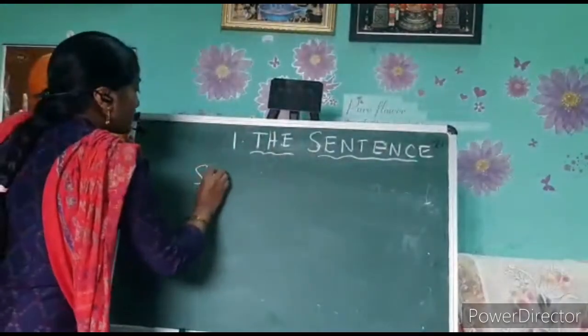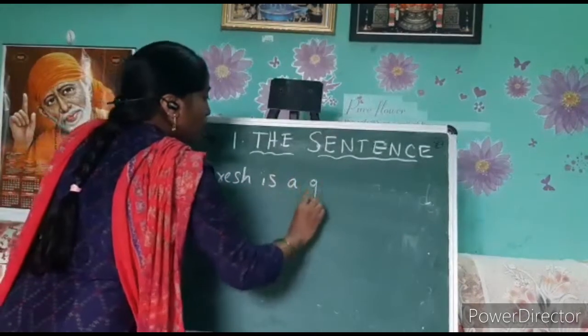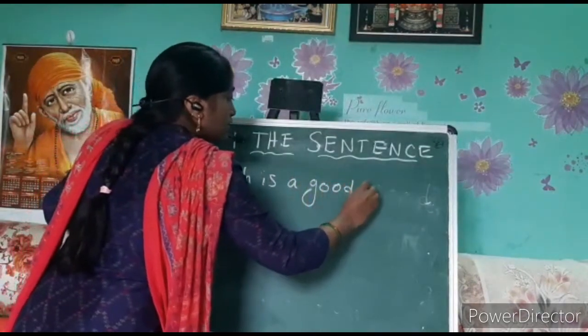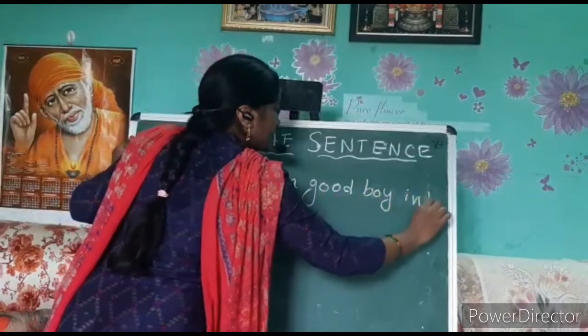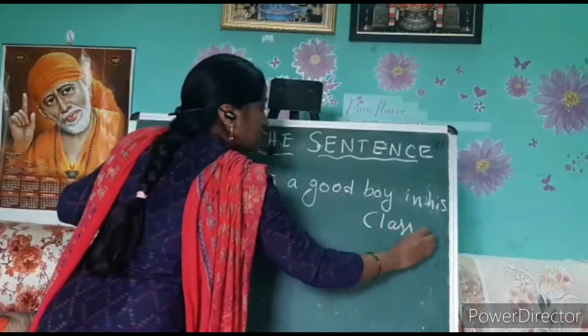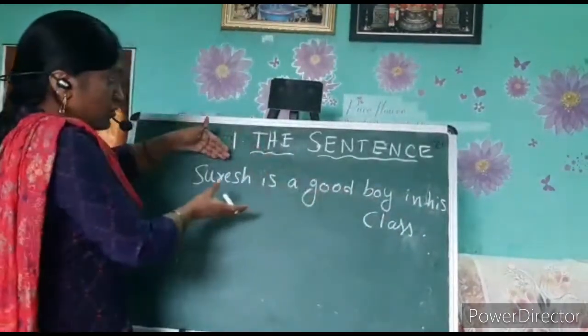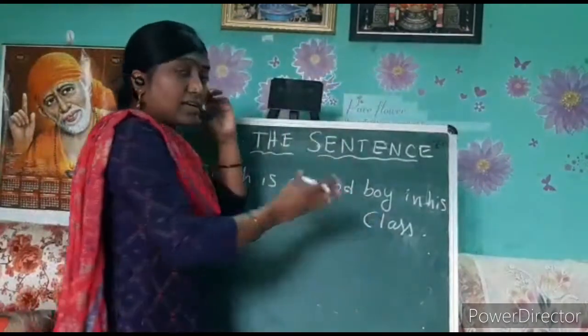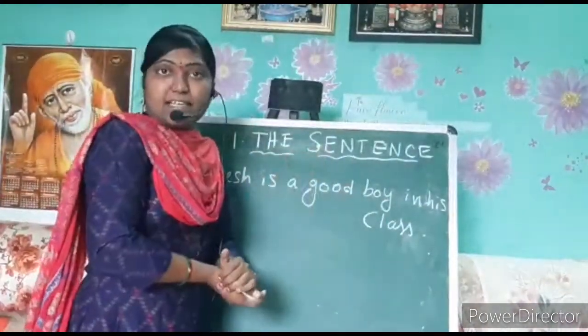Now look here. Suresh is a good boy in his class. This group of words gives the complete meaning, so we call it a sentence. Understood?